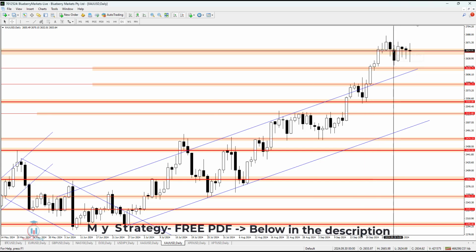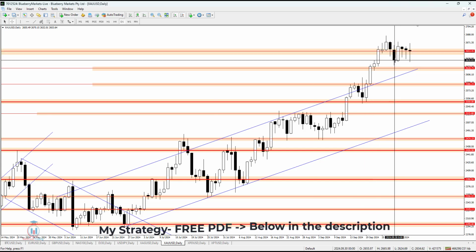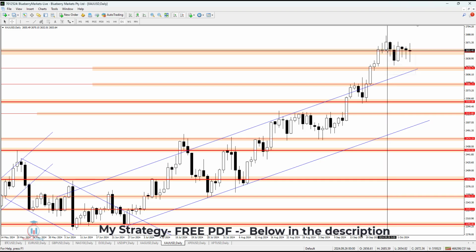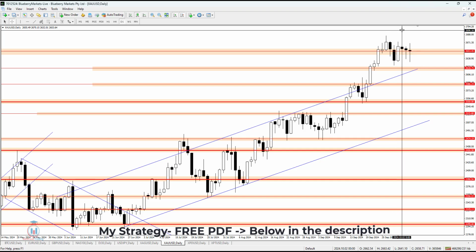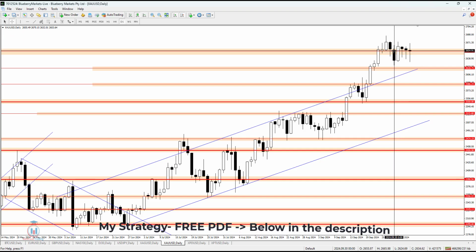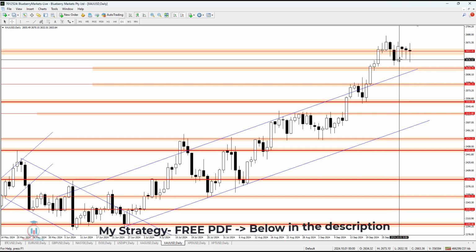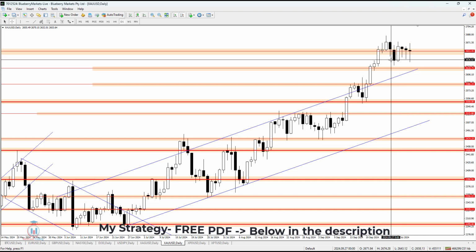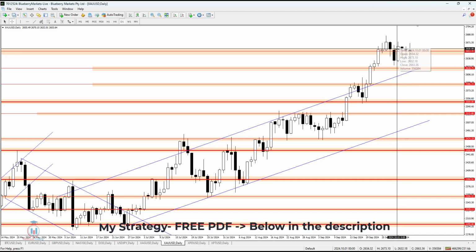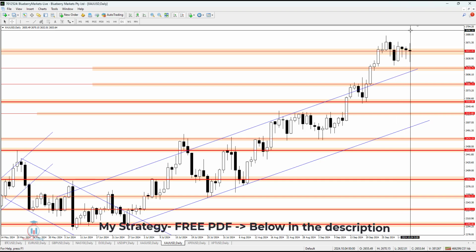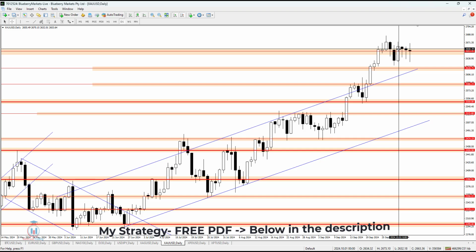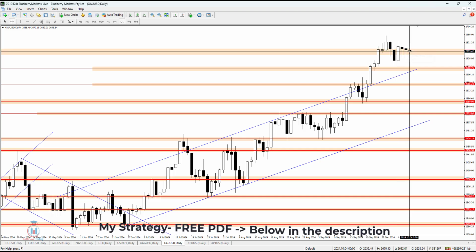Gold against US dollar. This week started with the bearish candle. We can see that after the previous week closed with the bearish candle going back down to the support level, I was expecting the price would continue to rise in value, but the price formed a bearish breakout below and then returned back up, invalidating this bearish breakout as a failed one. Then it was expected the price would continue to rise in value again, but the price could not go above, but also could not close the day below.